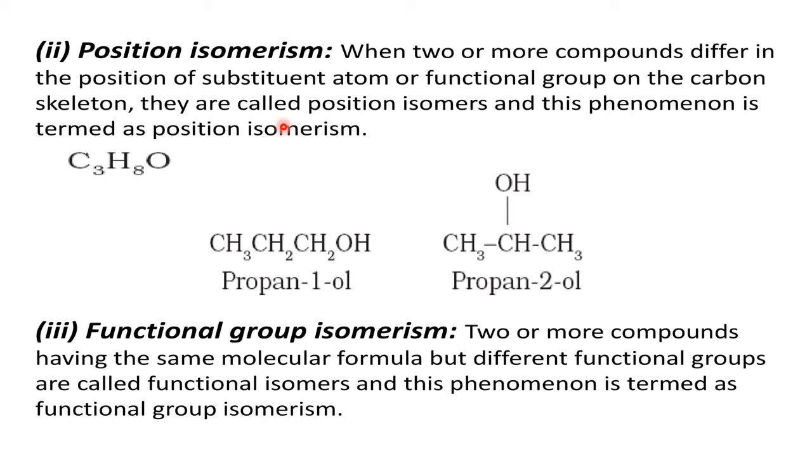Okay, see here. Both contain OH. Both are alcohols. Both are propanols. But this is propan-1-ol. This is propan-2-ol. Why 2-ol, 1-ol? That says the position of the alcoholic group. Here alcohol is there on the second carbon atom. Here the same alcoholic group is there on the first carbon atom. So the position of the functional group differs here and in this. That's why they come under position isomerism.